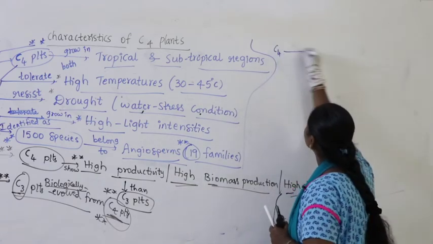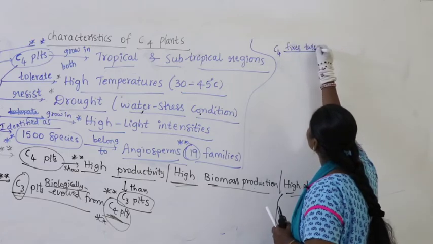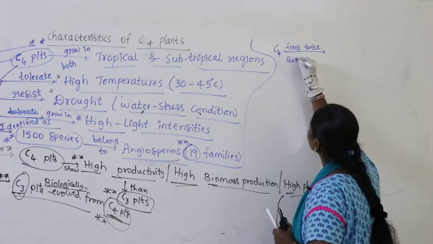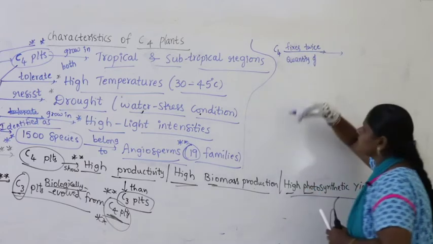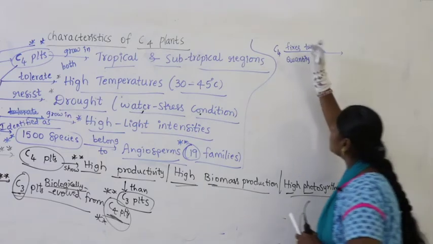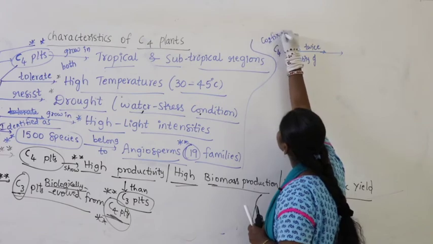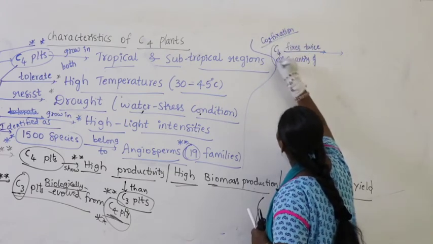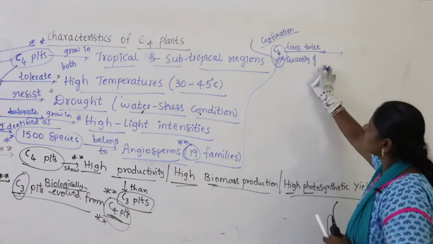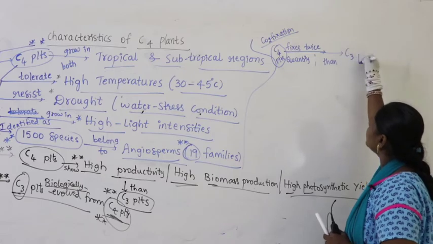You know it very well. C4 plants fix twice the quantity of carbon dioxide. In terms of carbon dioxide fixation, C4 plants fix twice the quantity than C3 plants.